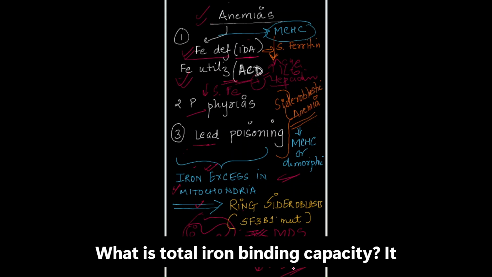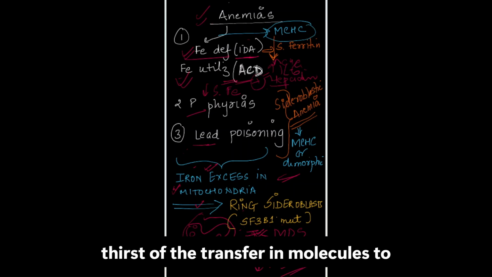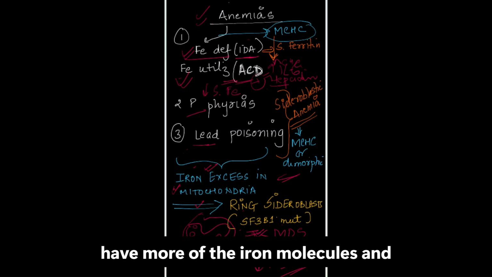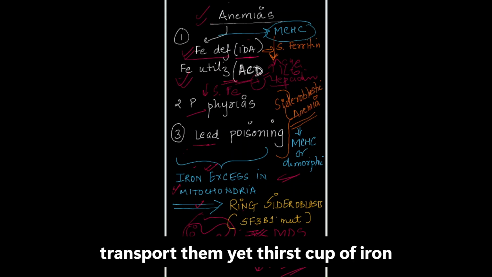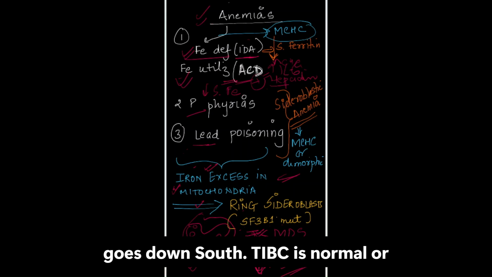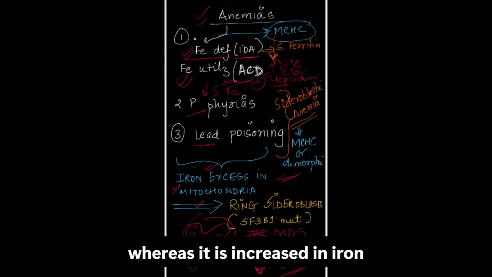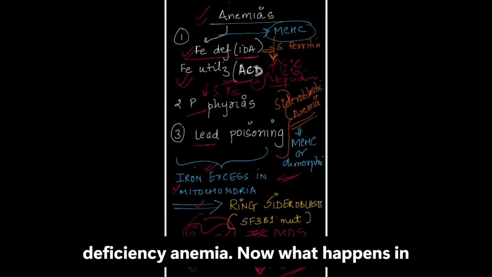What is total iron binding capacity? It is the thirst of your body or the thirst of the transferrin molecules to have more of the iron molecules and transport them. ये thirst कब बढ़ेगा? जब iron में deficiency होगी. But जब iron already body में excess है, so this thirst goes down. So TIBC is normal or decreased in the rest of the conditions, whereas it is increased in iron deficiency anemia.